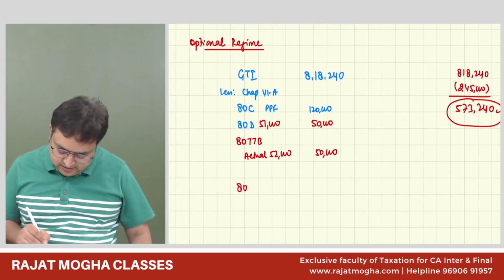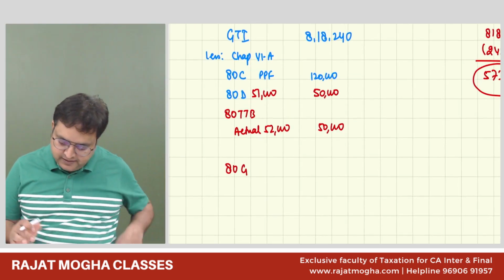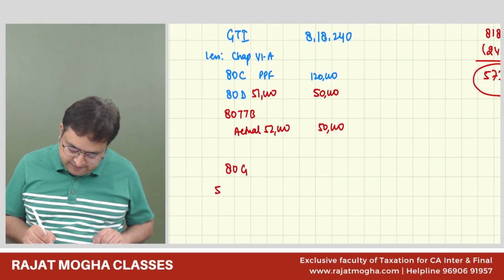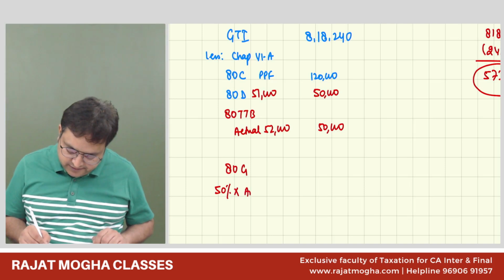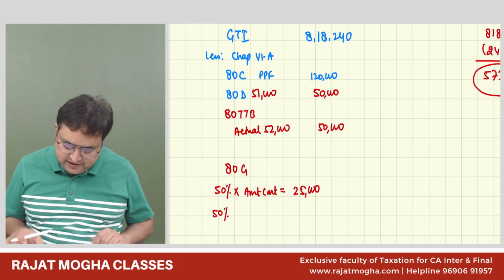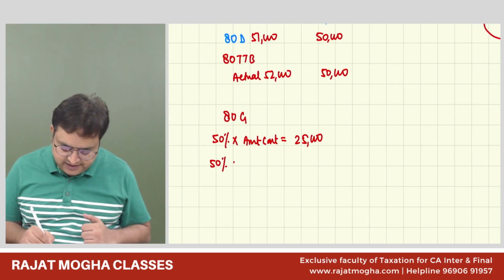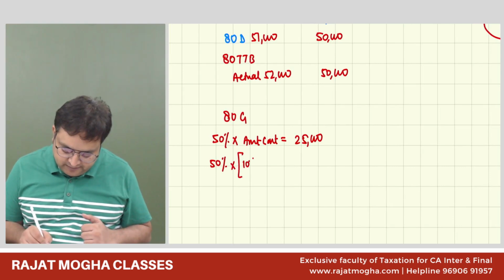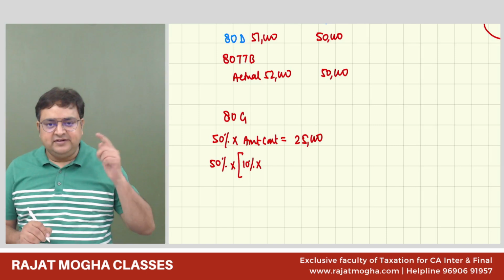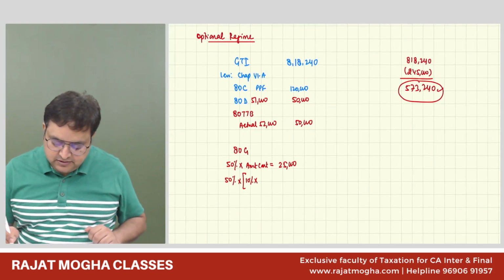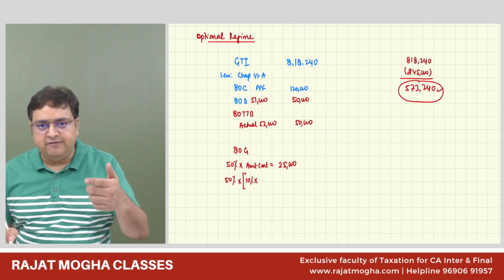Now 80G. How much is it? 50,000 he has done. So 50% of the amount contributed is 25,000, or 50% of the qualifying limit. And what is the qualifying limit? Qualifying limit is 10% of adjusted GTI. What is adjusted GTI? GTI minus 111A, 112A, 112.